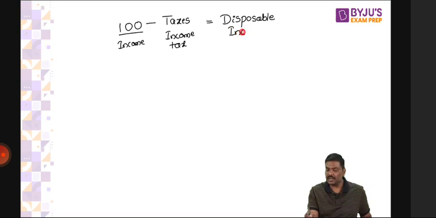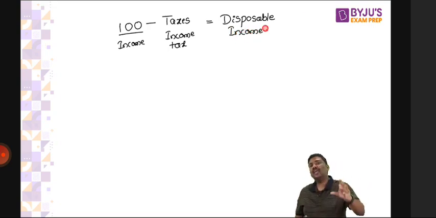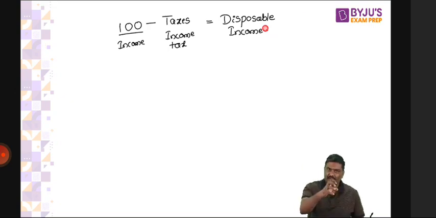Sir, why are we calculating disposable income? Simple. If you're earning 100 rupees, you will not be able to spend all the 100 rupees. Why? Part of it is already deducted and taken away by the government. The government will already take away some part of your income, so you'll not be able to spend all this income. This is the basic idea of disposable income.